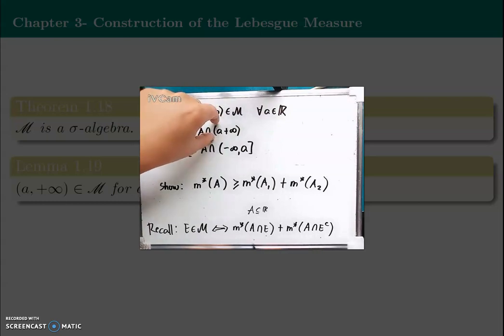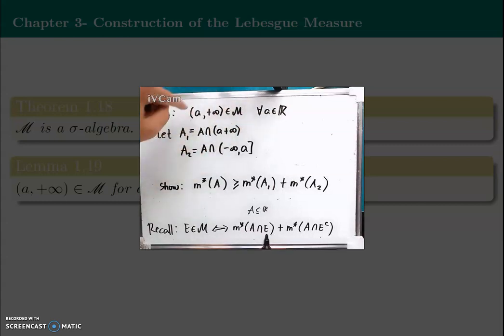Take note that A1 is A intersection the set we need to show measurable, and A2 is A intersection the complement of the set given. So if we want to show that this set is measurable, we just get the sum of the Lebesgue outer measure of the two sets here. So this is the same as this condition.